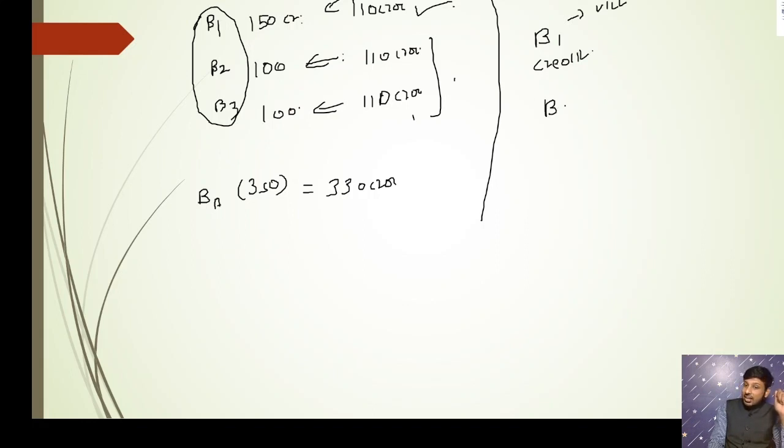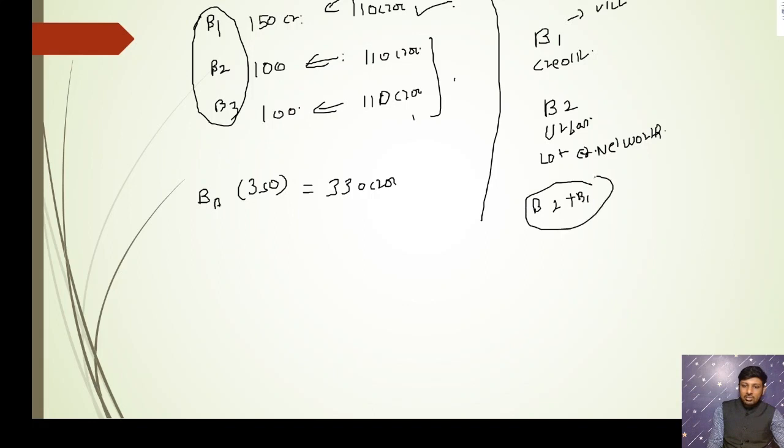And there is another bank, bank 2. It operates in urban areas and has a huge amount of net worth, but it has less presence in rural areas. So as a part of financial inclusion, if bank 2 and bank 1 are merged together to form, let's say, a bank A, what will happen?